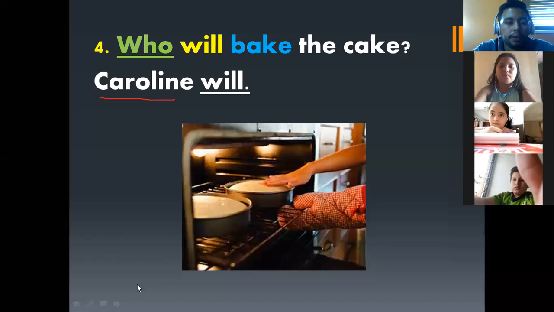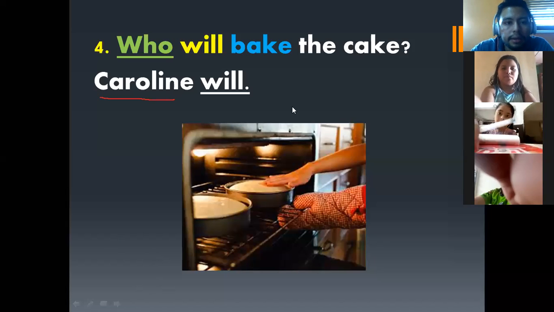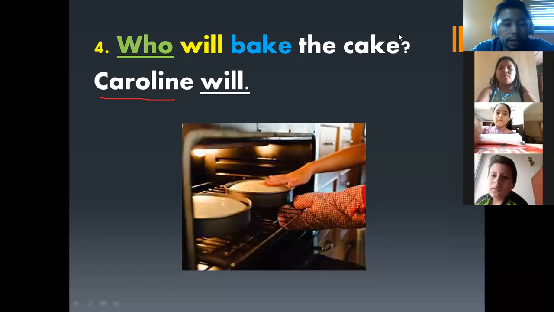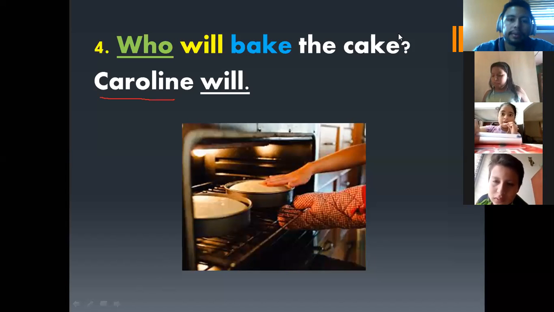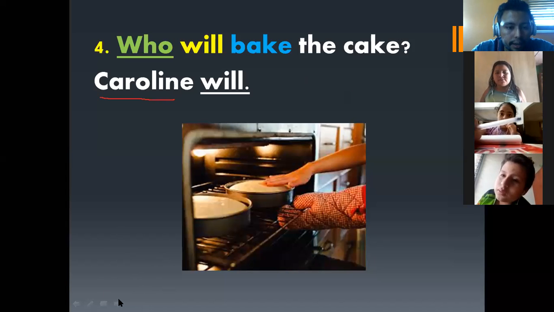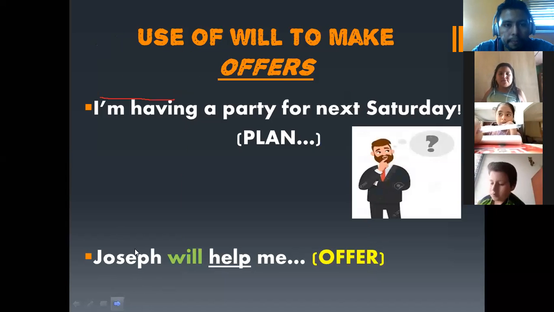Okay, so let's review this example. Who will bake the cake? Caroline will. This means that Caroline will help us with this, or Caroline will bake the cake. This is the answer. Okay, guys, let's continue. The second use, this is important.